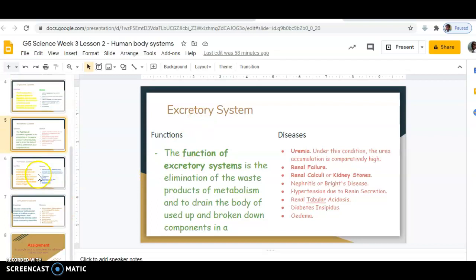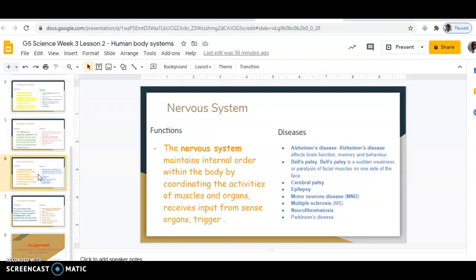Now, the next one that we want to look at is the nervous system. The work of the nervous system is that it maintains internal order within the body by coordinating the activities of muscles and organs. It receives input from sense organs and triggers responses.